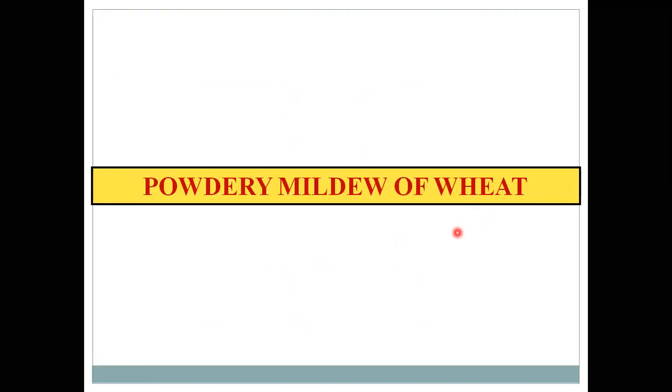Let us look at them one by one. The first one is powdery mildew of wheat. This powdery mildew pathogen is an obligate parasite. Obligate parasite means the pathogen always depends on a host; it survives with the help of the host and cannot live alone.